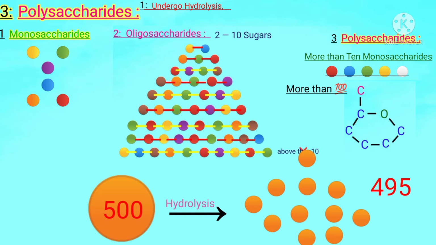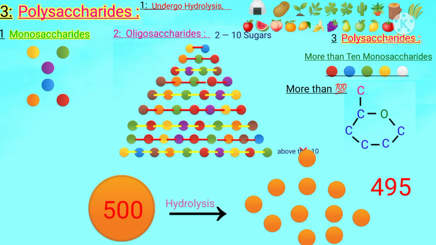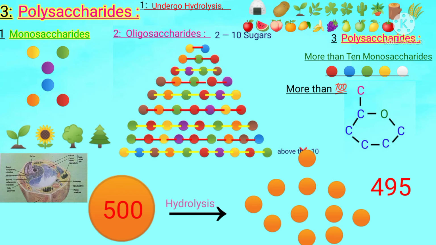Students, the examples of polysaccharides are cotton, potato that we eat, rice that we also eat, all plants, wood, seeds, grains, and fruits. All of you know that every plant, every tree is made up of billions of plant cells. Every plant cell has its outermost wall, the cell wall. Students, from which material is the plant cell wall made? Think a bit. Yes, the plant cell wall is made of cellulose. What is cellulose? It is a polysaccharide.